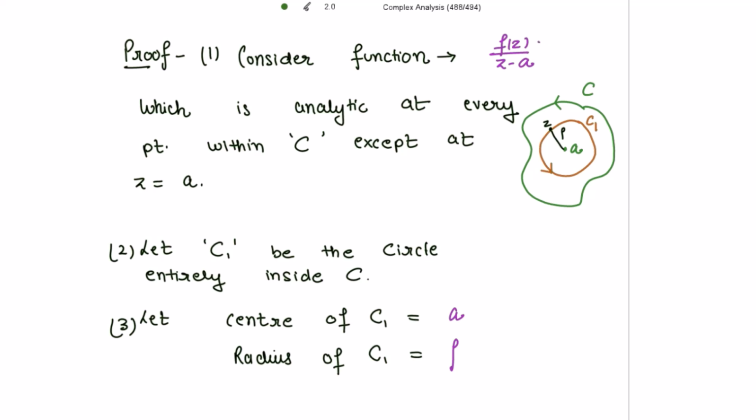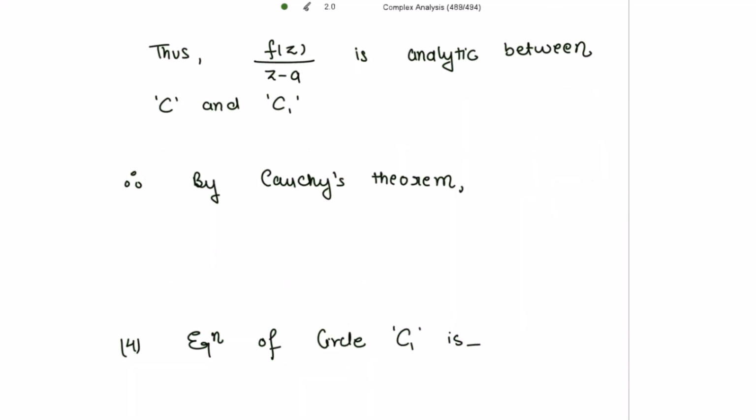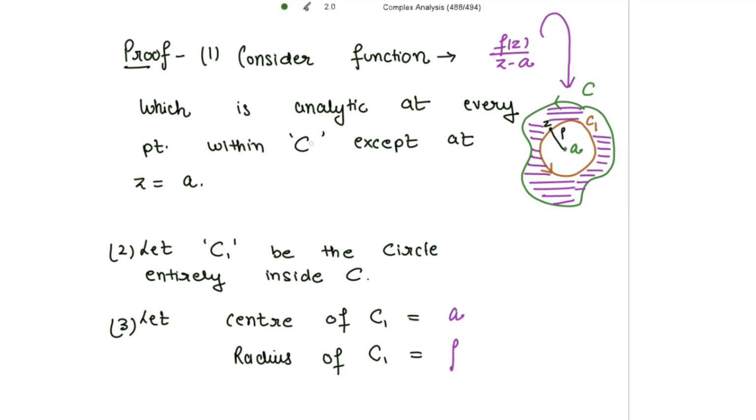Because this function is analytic within the curve C, it is also analytic in the region between C and C1. Thus f(z) by (z minus a) is analytic between C and C1 because it is completely analytic within C, except at z equal to a.